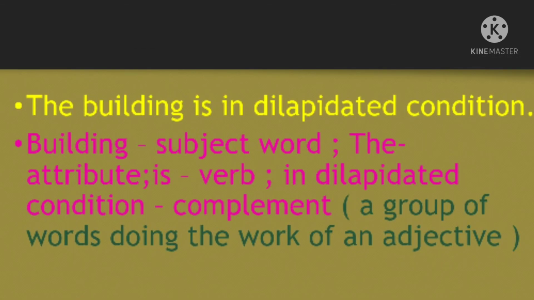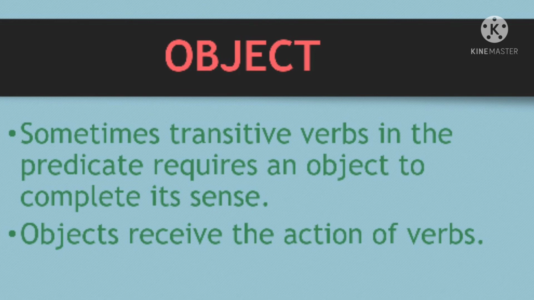Okay. Next, if you take the next one, the building is in a dilapidated condition. So building is the subject word, the is the attribute, is is the verb, and in a dilapidated condition is the complement. The complement here is what? It's a group of words doing the work of an adjective. Students, now let us see here. Sometimes the verb in the predicate will be a transitive verb. So what happens? It requires an object to complete its sense. Okay. So what is an object? You all know, I have explained in the previous videos.